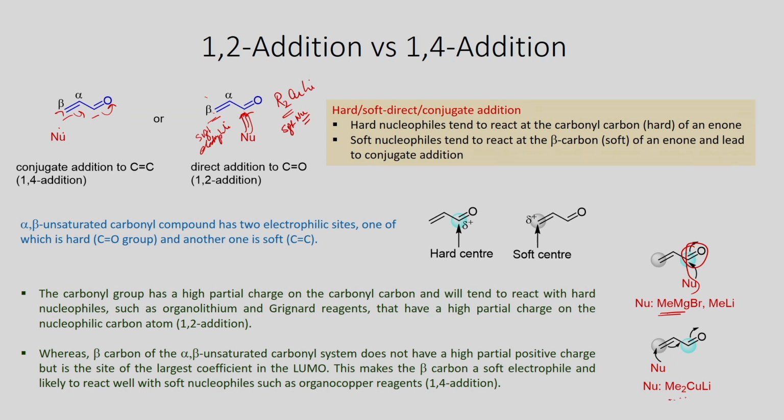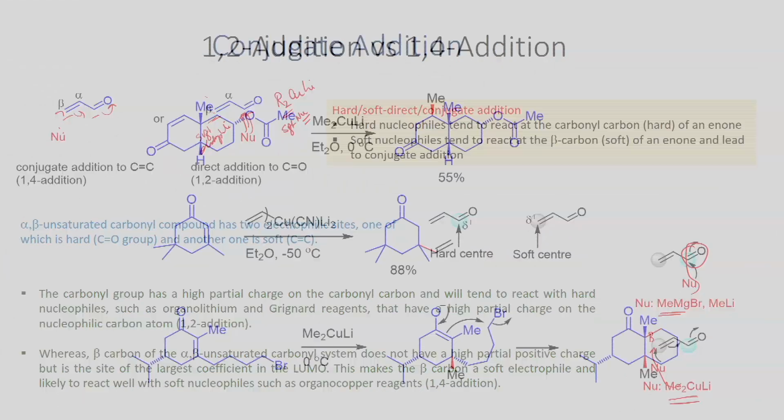On the other hand, when you use this cuprate reagent, it undergoes reaction at the beta carbon, and you get the corresponding addition product. Therefore, in the case of cuprate reagent, esters and amides do not react, whereas Grignard reagent or organolithium readily undergo reaction. These are the differences between the Gilman reagent and organomagnesium or organolithium reagents.